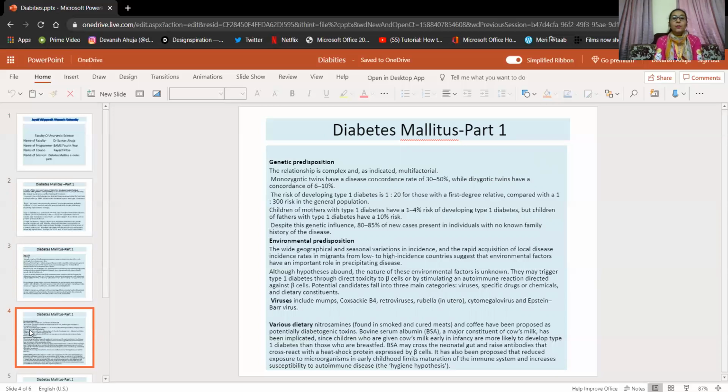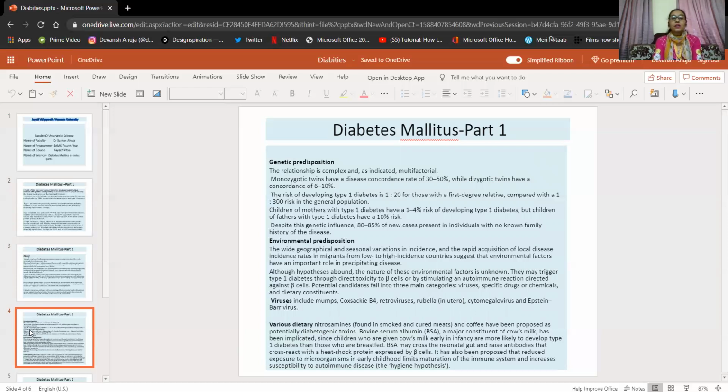The risk of developing type 1 diabetes is 1 in 20 for those with a first degree relative, compared with 1 in 300 in the general population. Children of mothers with type 1 diabetes have a 1 to 4% risk of developing type 1 diabetes, but children of fathers with type 1 diabetes have a 10% risk.